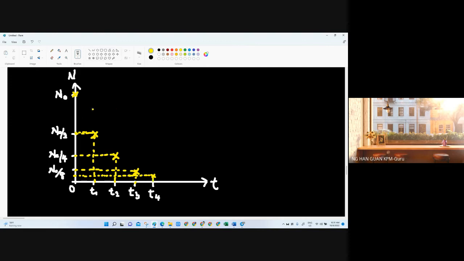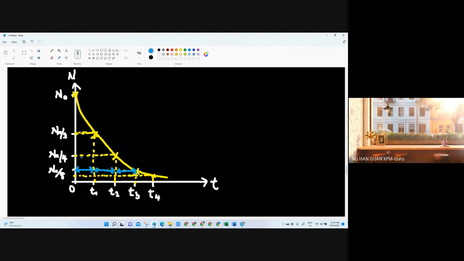After that, draw a smooth curve line to link all the points here. Try to practice drawing the smooth curve line. Then only will you get this correct decay curve. This is what we call the decay curve, because we have a constant interval of time for the amount to decrease to half of the original, initial mass.